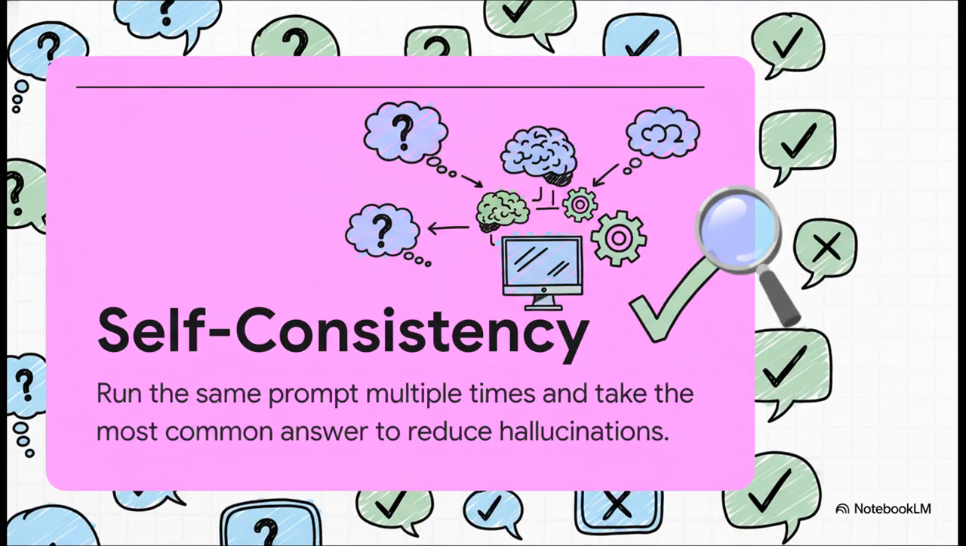So even with the best prompts, AIs can still mess up. They can hallucinate, right? Which is just a fancy way of saying they confidently make stuff up. There's a great technique to fight this called self-consistency. And the idea is super simple. You just ask the same question multiple times, and then you take the answer that comes up the most often. It's kind of like pulling a committee of experts and going with the majority vote. It's a way to find the most reliable answer.